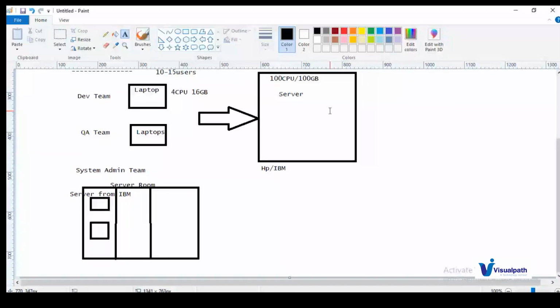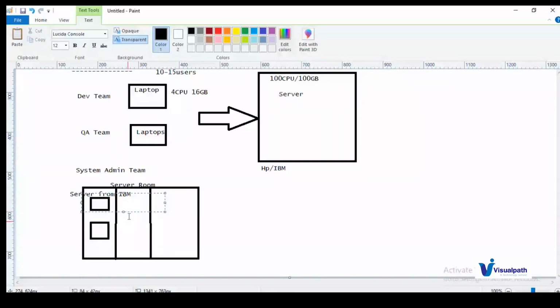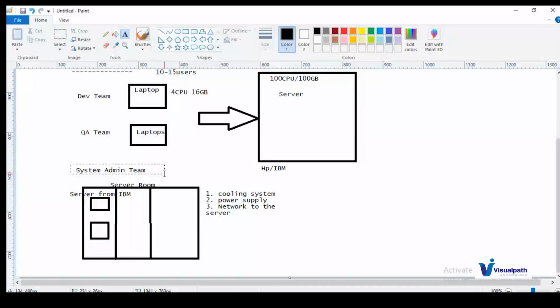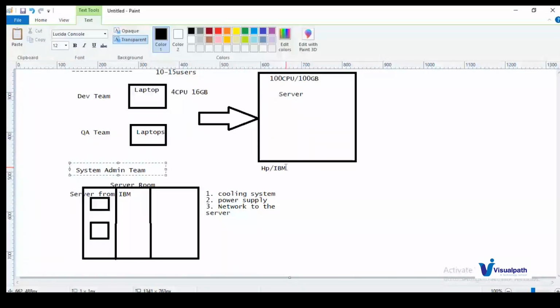Maintenance involves a few categories, a few tasks we need to perform in terms of physical maintenance. Let us say the server you have purchased, you have installed in your organization. You need to provide a cooling system for your server, and then you need to provide power supply to your server, and then you need to provide network to the server. All these three can be done by the system admin team. Whenever we purchase an IBM server or one from any provider, they will install the server in their server rooms in the rack, and they will provide the cooling system, power supply, and networking.